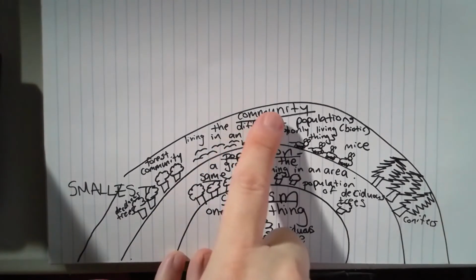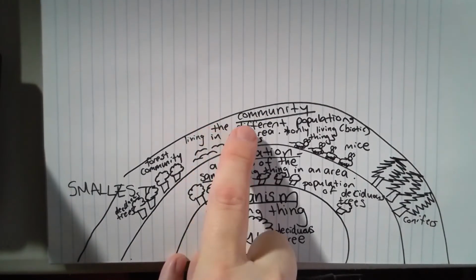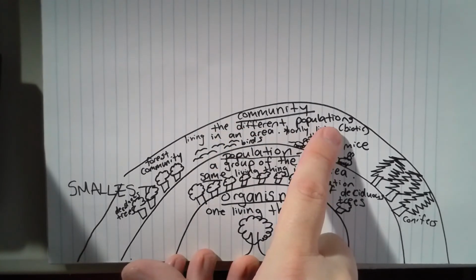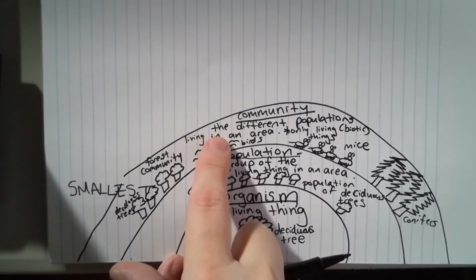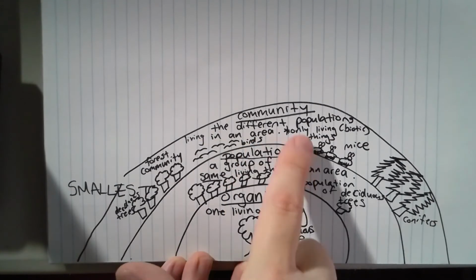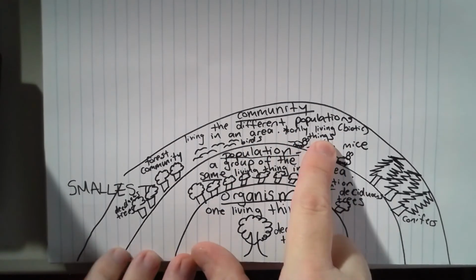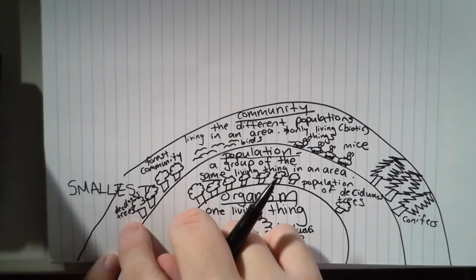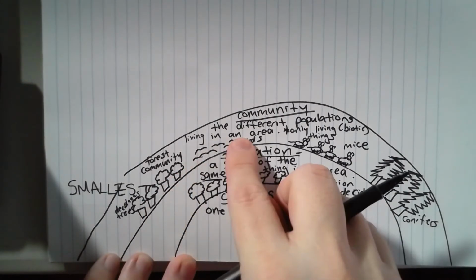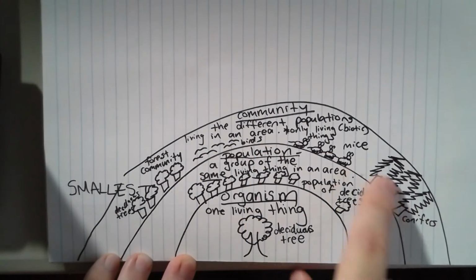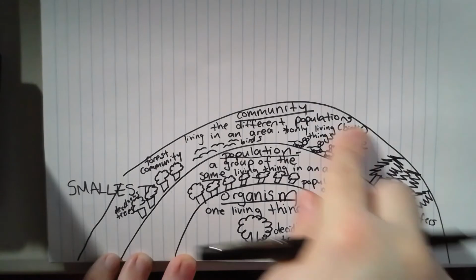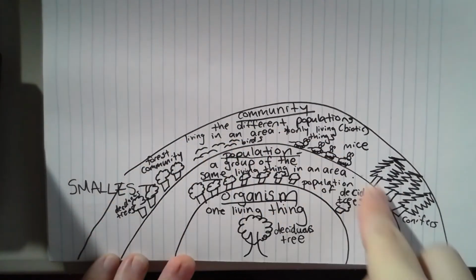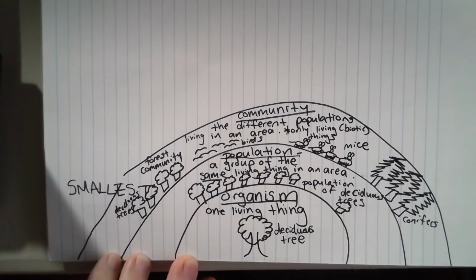Okay, a community is the different populations living in an area, and they're only living things. So the trees, the birds, the mice, and the conifers in an area make up a community.